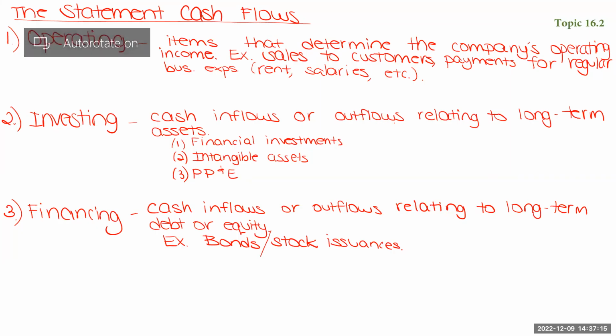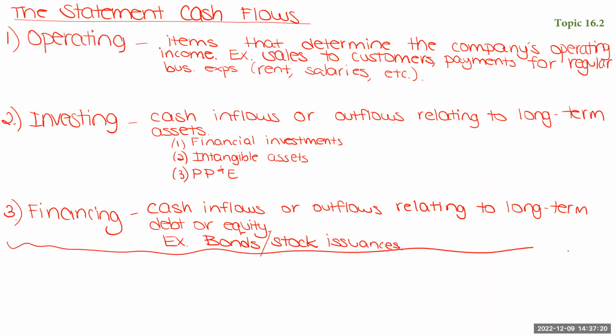And there actually is a fourth category, okay? So these first three categories appear on the statement of cash flows. There is a fourth category that does need to be presented in order to be in compliance with that full disclosure principle we learned about in chapter 3. Because of the full disclosure principle, there is a fourth category that we show, usually as a footnote to the schedule or in the notes to the financial statements.